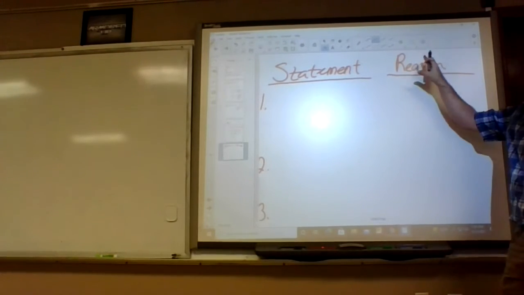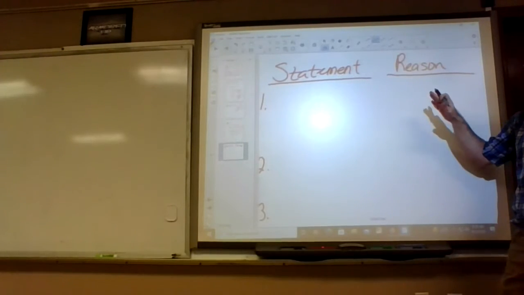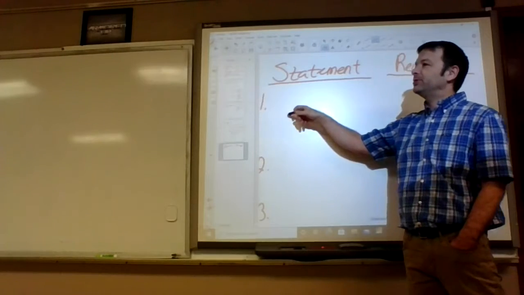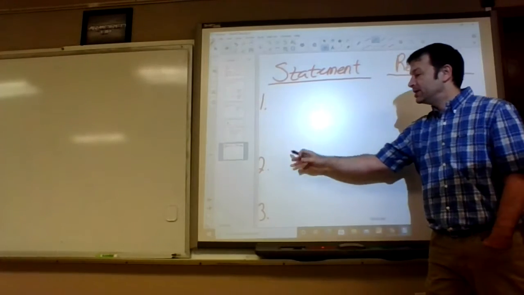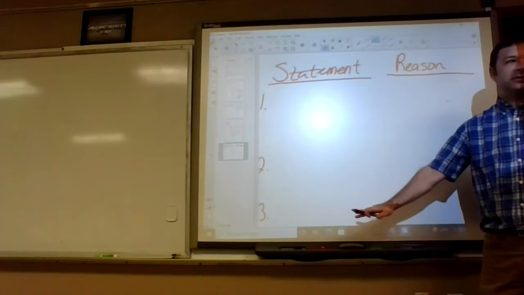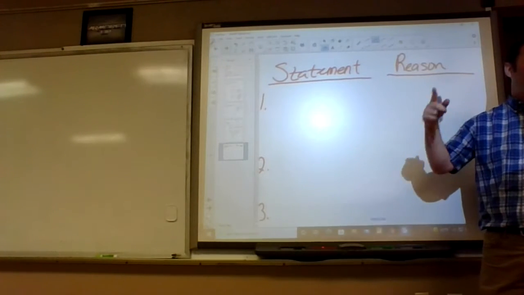This is what a proof looks like. It's a formal argument where you start by saying, this is true, and this is why I know it. Then this is true, and this is why I know that. And this is true. And you keep going as long as it takes to get to the point you're trying to prove.